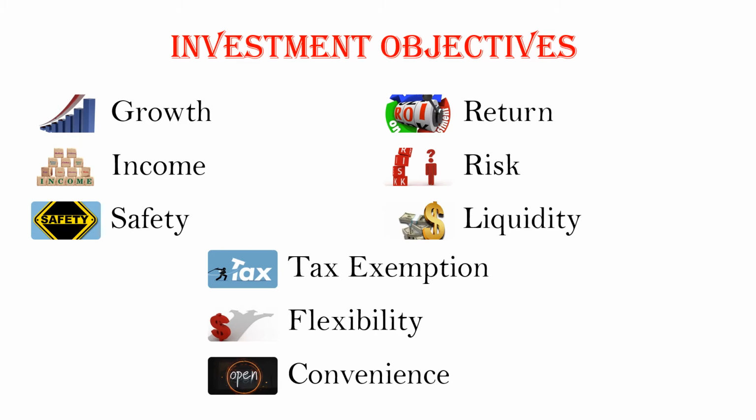And the last objective is convenience. It is simple that where the investor gets better convenience, there they will invest. That means convenience in terms of facility, related support, flexibility, etc.